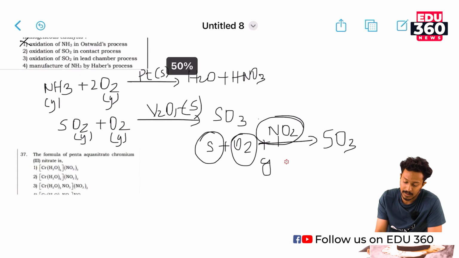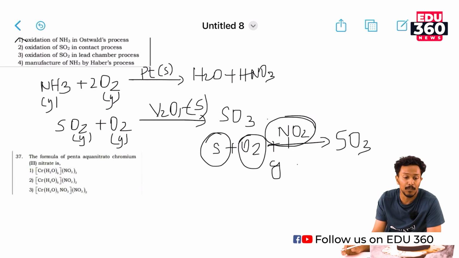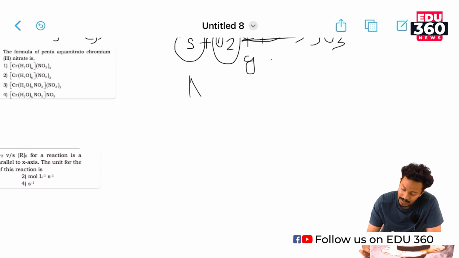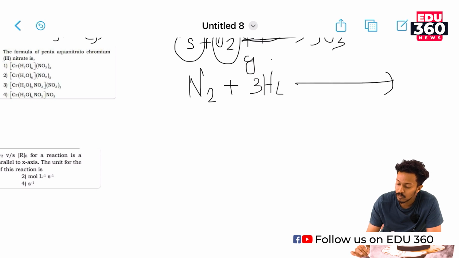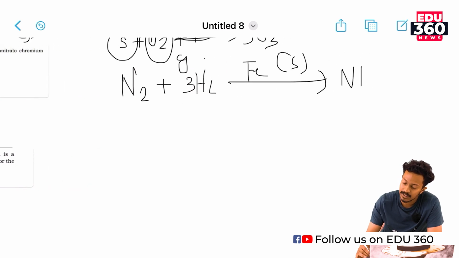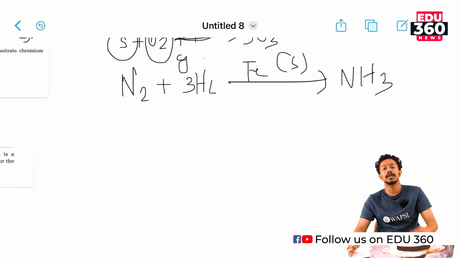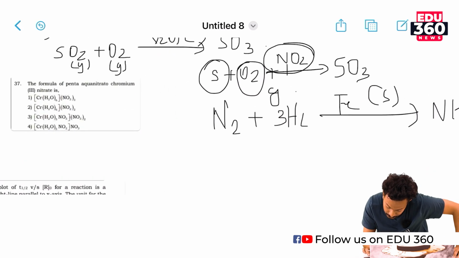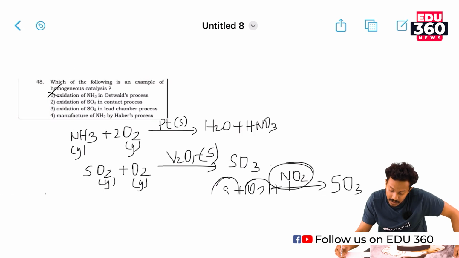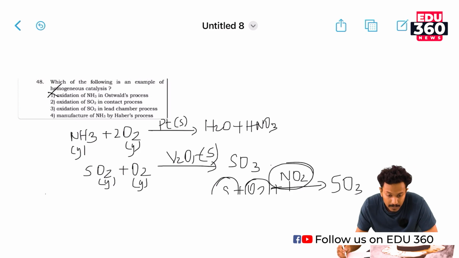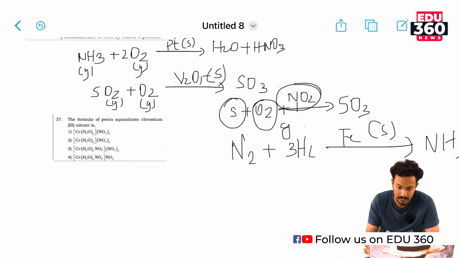We could also look at the manufacture of ammonia by the Haber process, which uses nitrogen gas and hydrogen passing over iron. Here iron is the catalyst, and it gives NH3. This is also a heterogeneous catalysis. So the correct option is option number 3, the oxidation of SO2 in the lead chamber process. Moving on to our next question.